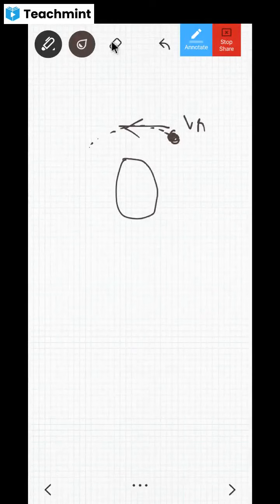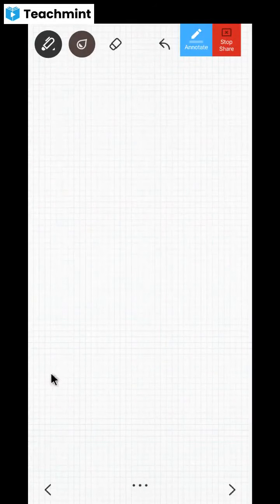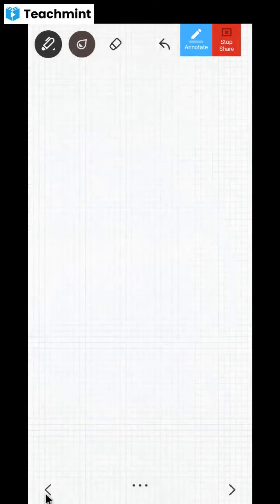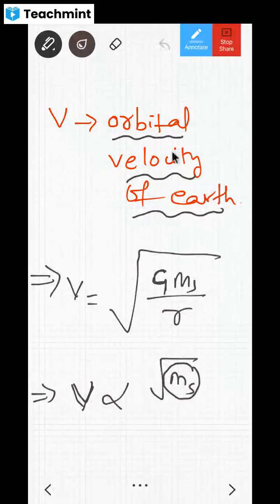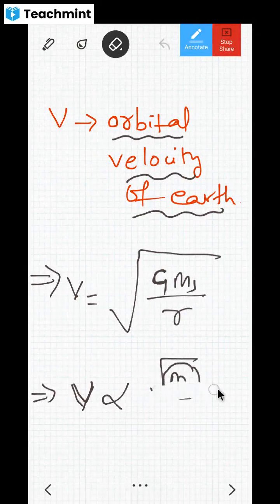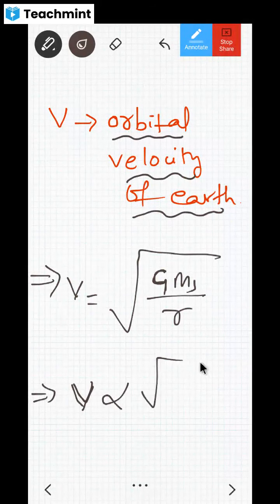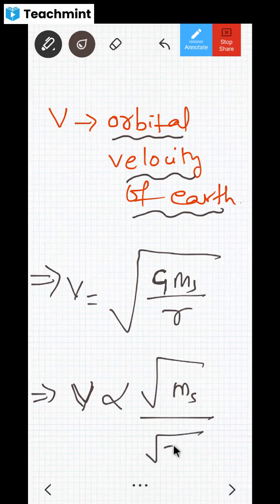Clear, dear children? Try to understand what I'm trying to say. This velocity is directly proportional to what? The square root of the mass of the other body. Here we have taken the sun, that's why it is like that. And it is also inversely proportional to the square root of the distance.